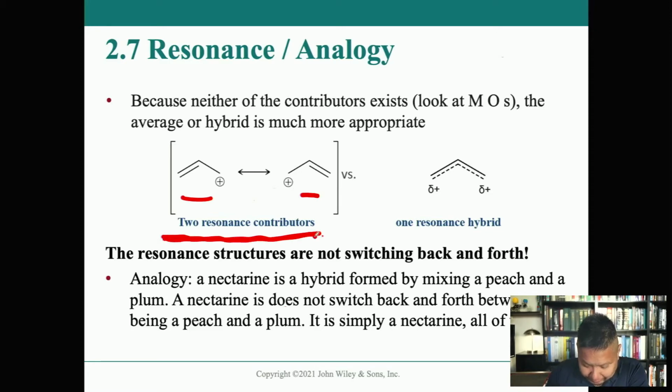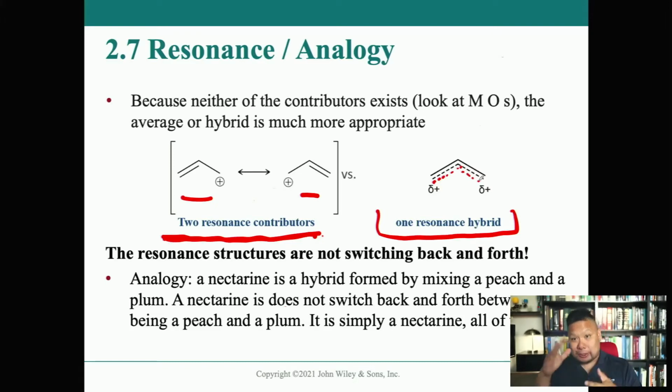But you can also draw what we call a resonance hybrid, where it shows something in between, like I was just saying in the last slide. This dotted double bond represents the double bond being somewhere in between the left and right carbons, and it also shows a partial positive, delta plus, on both of these carbons, because it's somewhere in between.